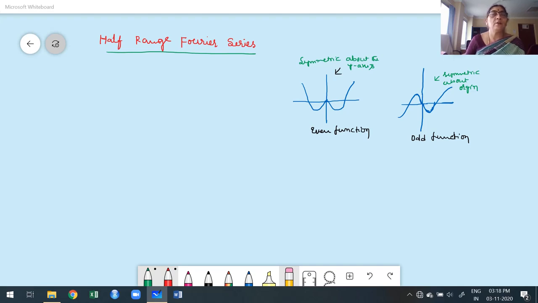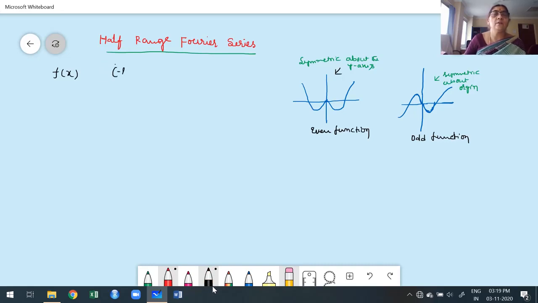First, consider our second case for construction of Fourier series, where f of x is defined over the interval minus L to plus L. This is our general construction of Fourier series for the second case.